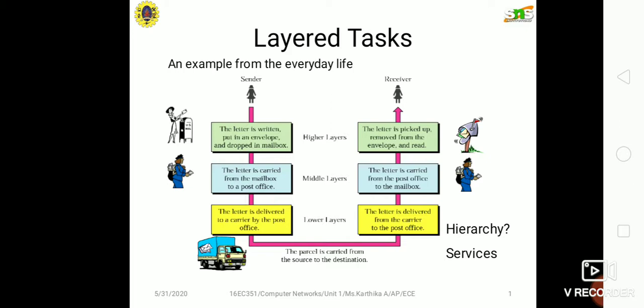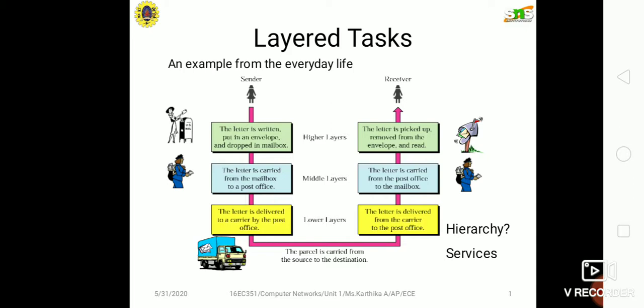And the parcel is carried from the source to the destination. From the receiver side, the letter is delivered from the carrier to the post office. The letter is carried from the post office to the mailbox, and finally, the letter is picked up, removed from the envelope, and read by the receiver. The same thing is performed by layers in computer networks, and thus we have higher layers, middle layers, and lower layers.